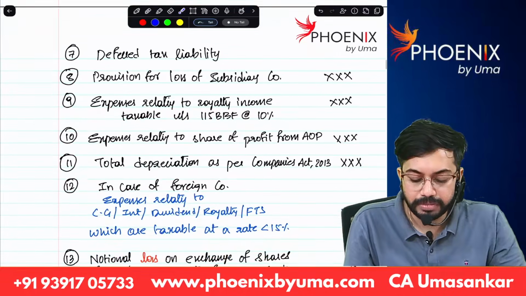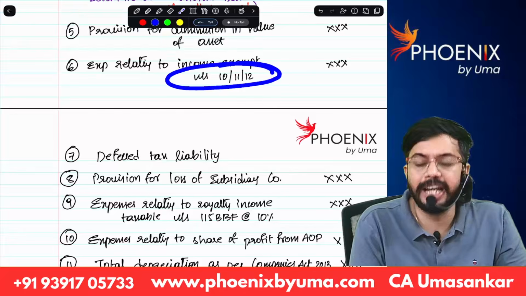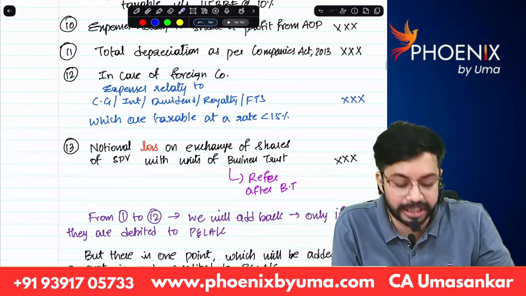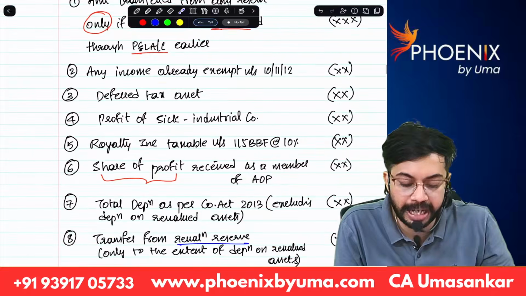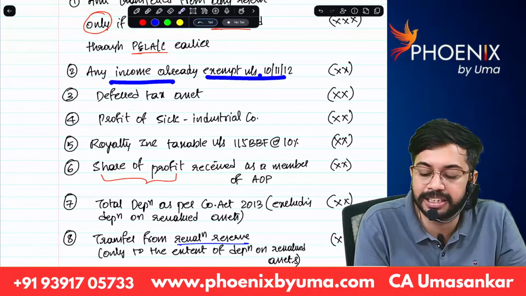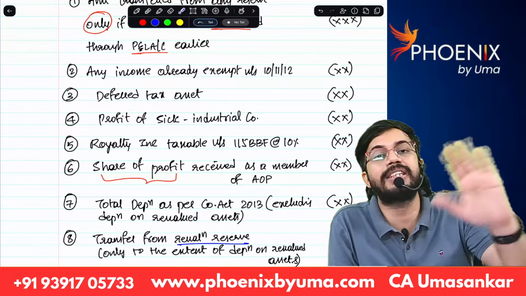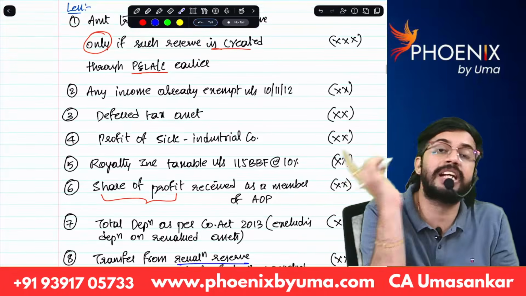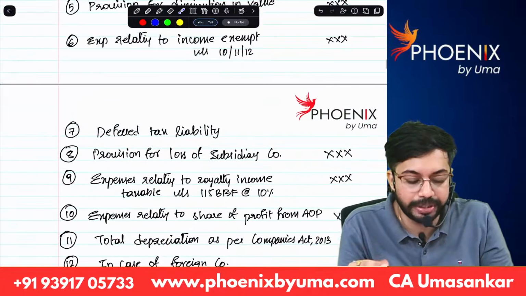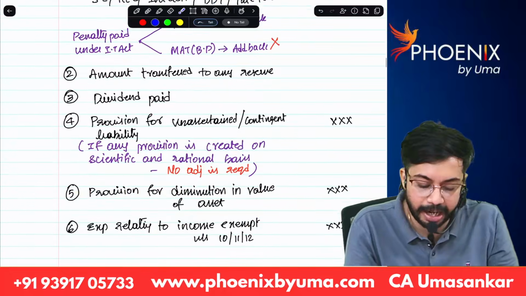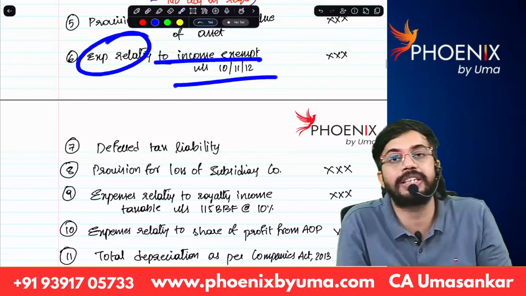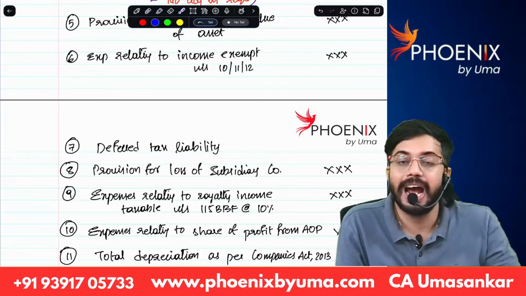Next, there are some incomes exempt under section 10, 11, 12. Agricultural income is there. If there is agricultural income, then agricultural income is to be excluded. Any income already exempt under section 10, 11, 12, if it is credited to P&L account, remove it, reduce it. And whatever the expenses relating to those exemptions are there, those expenses are required to be added back. Are you able to understand? Expenses relating to income exempt under section 10, 11, 12 is required to be added back.